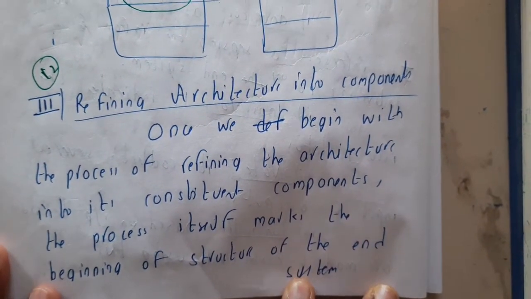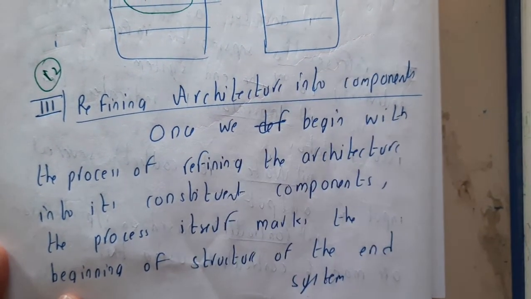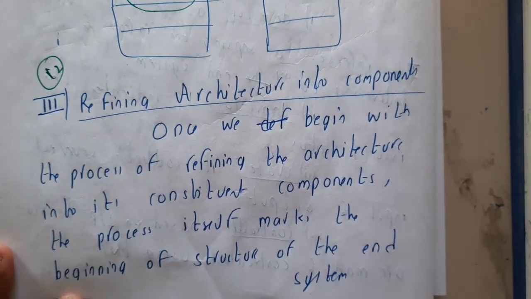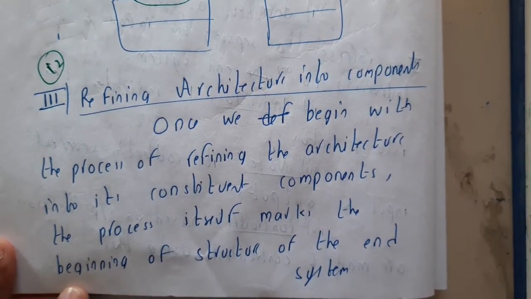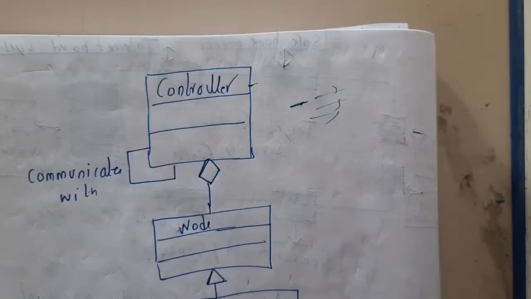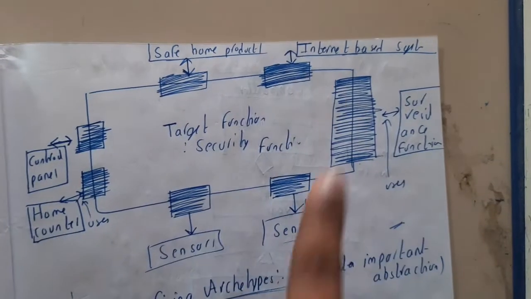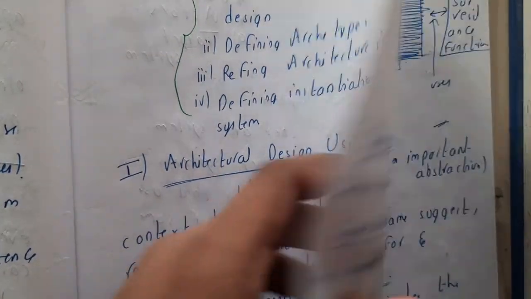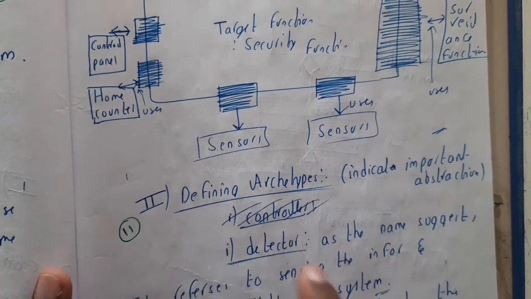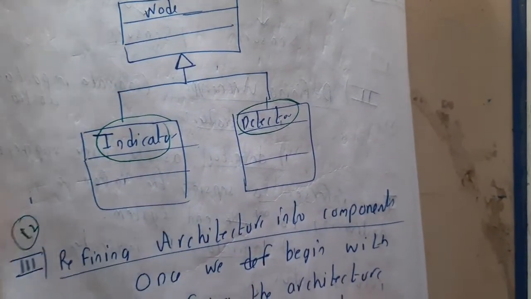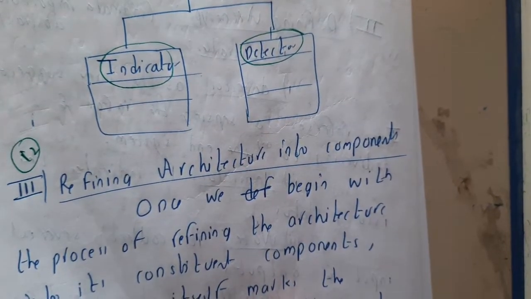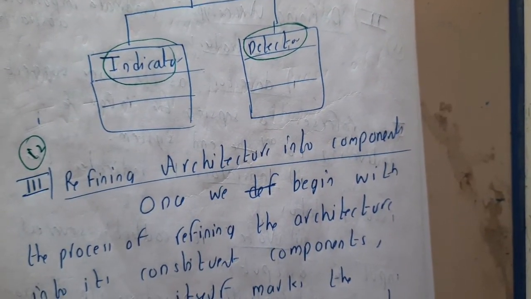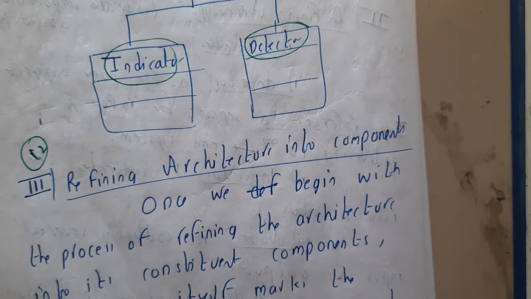In this lecture, let us go through refining architecture into components. From here, the things will be a bit interesting and you will be understanding them clearly, guys. Till now, we just gave an outline, right? Here we gave an outline and an appearance of how the system will look. In the previous steps, those are nothing but architectural design using context design, and we discussed defining archetypes. In those steps, you just gave an outline. Now you'll be refining them and writing the components, like what are the things that we'll be using, what are the components that will be included in this whole architecture.